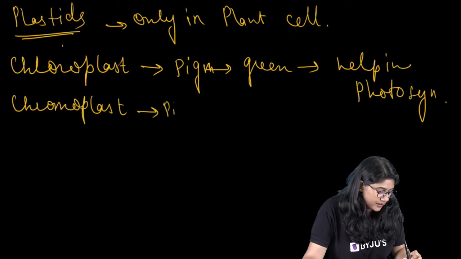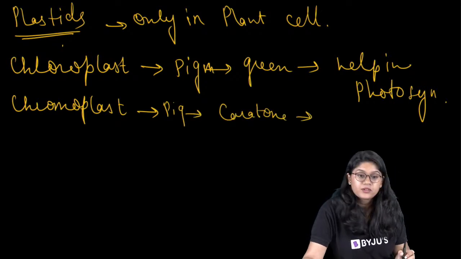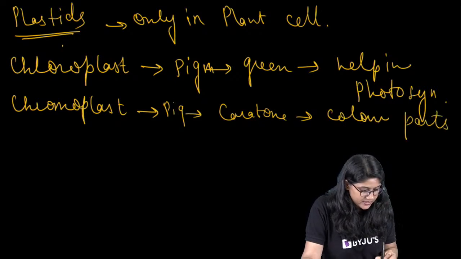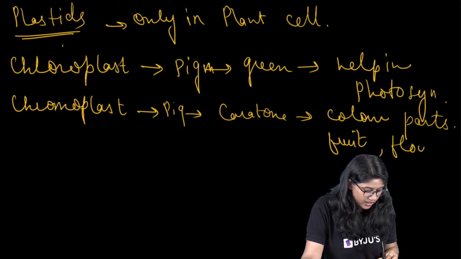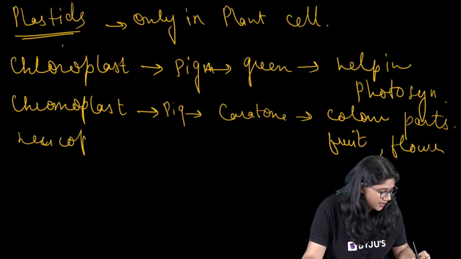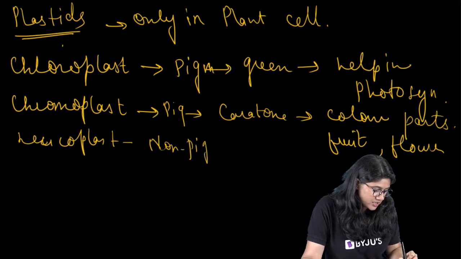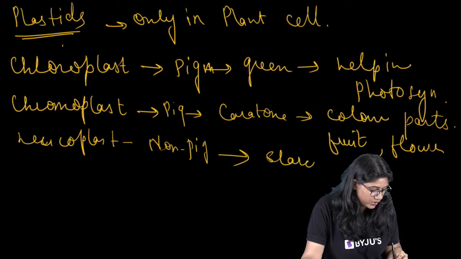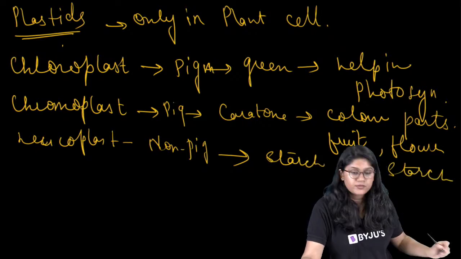Then we have chromoplast. The pigment is carotene, right? We will find this in the colored parts, fruits and flowers. Then the last one, everyone, leucoplast. No pigment, right? And of course, it helps in the storage of oil and starch. Clear?